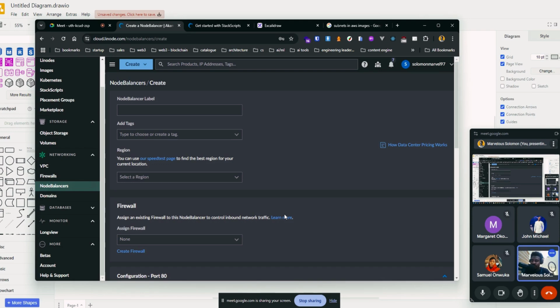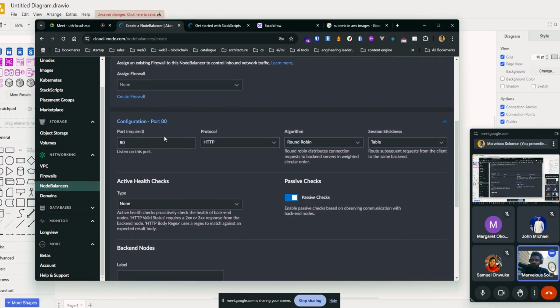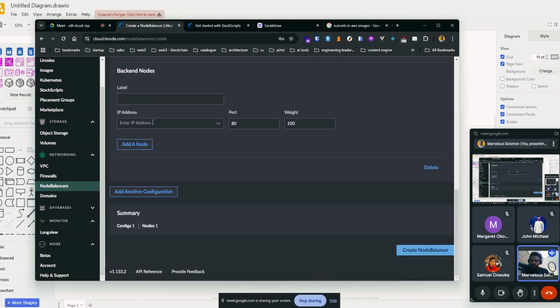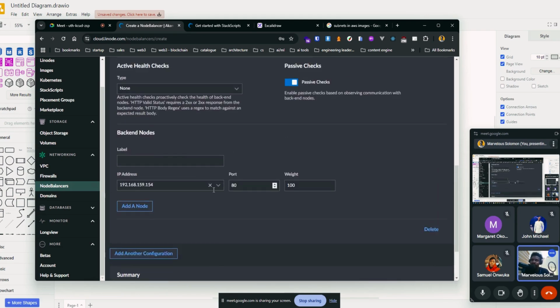Okay. By default, it uses an algorithm called round robin, right? Most of the platforms use round robin by default. So they allocate one here, allocate one there, allocate one here, allocate one there. But yeah, you can also configure this. So this is what it looks like. You can set the IP with this specific port, and you can add more nodes. This is the only one we have for now. So we can basically add more if you have more applications or more instances running the same application. You can set that here.